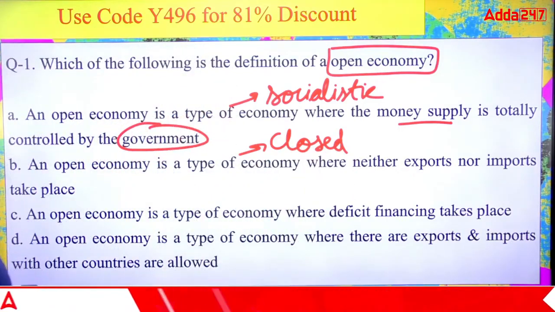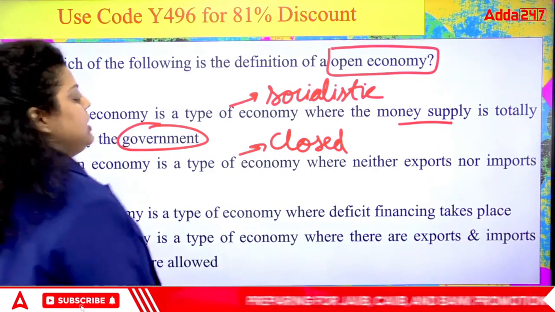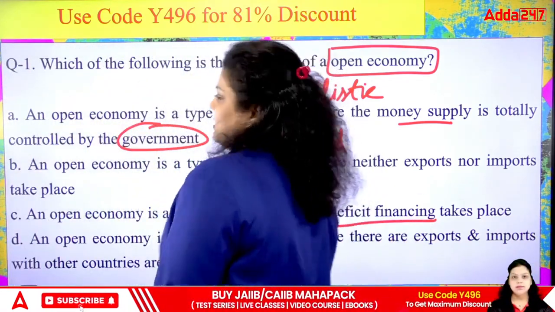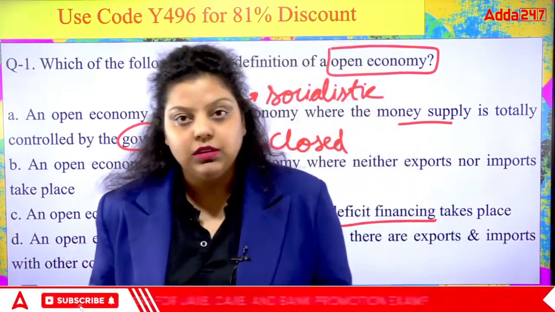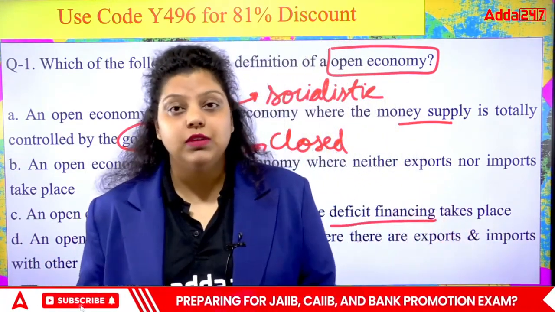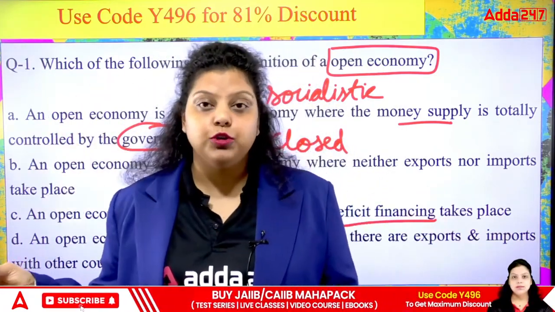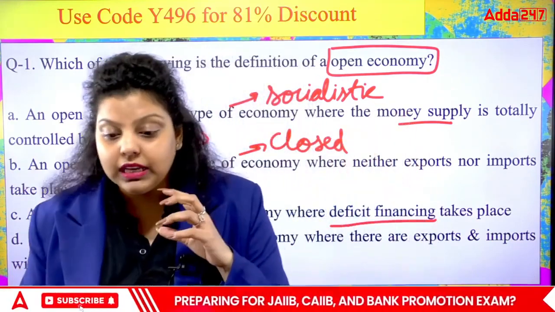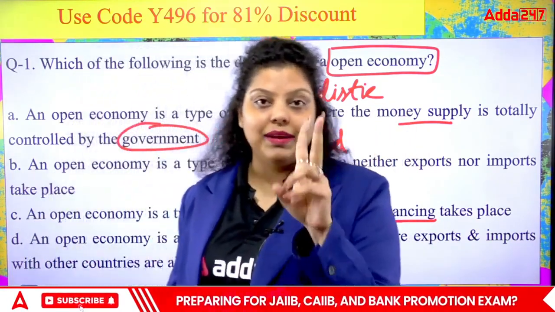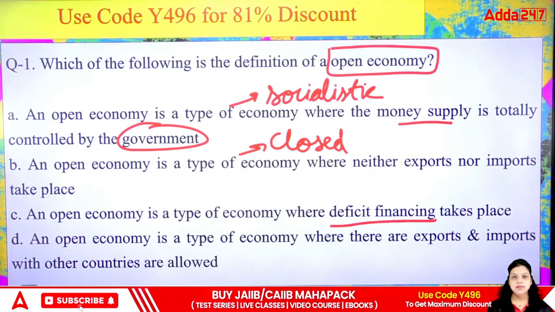The third statement says that an open economy is a type of economy where deficit financing happens. No, there is no such concept. But yes, what is deficit financing? We know the Government of India makes its budget, in which income and expenditure estimation is done by the Government of India for the upcoming year. So whenever the budget is introduced by the government, it will be an estimated budget for the upcoming year. In the budget, the government is deciding the income and expenditure levels.